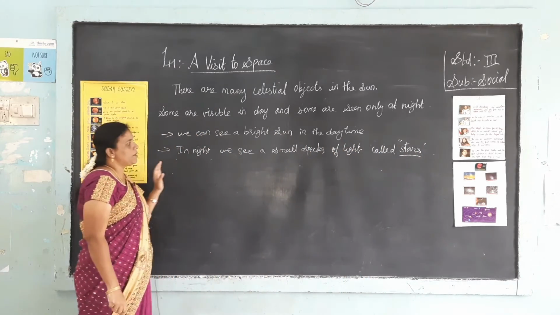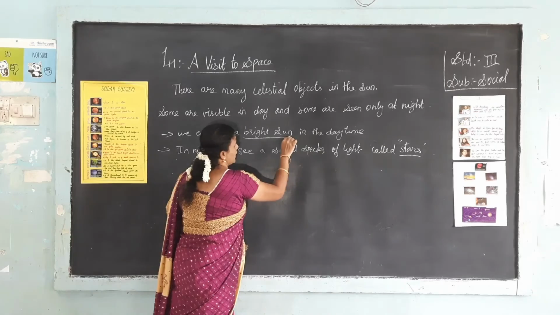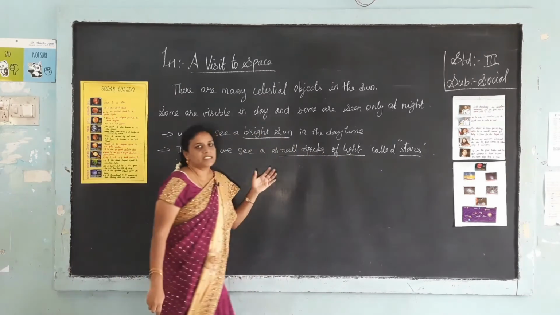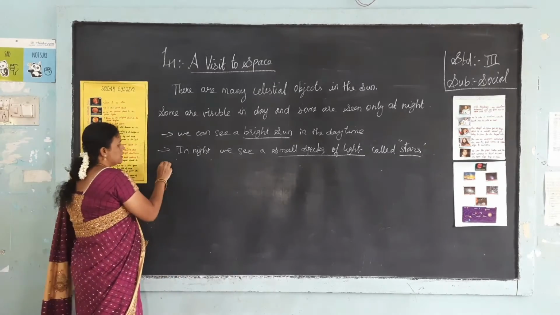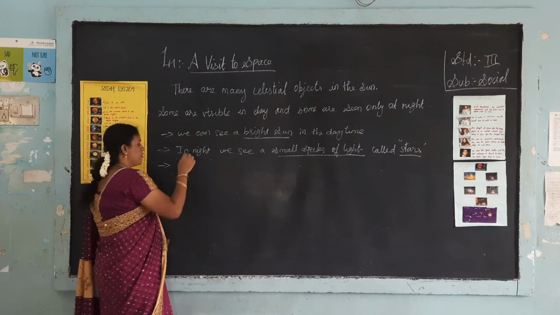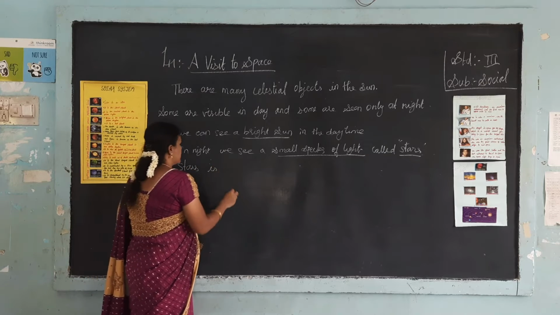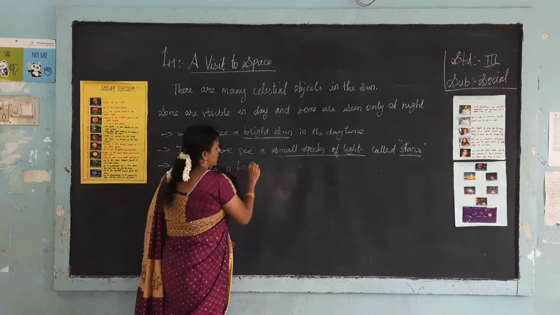So, in the daytime we can see a bright sun, and at night we can see small specks of light called stars. Stars are a ball of fire.